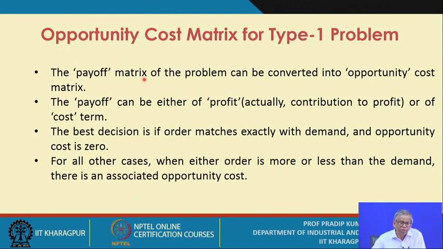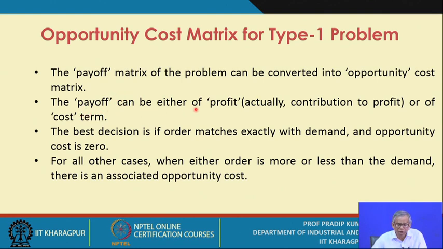So the payoff matrix can be either in the form of, say, the profit, or in terms of, say, the cost. So whatever it is, the payoff matrix of the problem can be converted into the opportunity cost matrix. How we will convert it, I will tell you in detail.